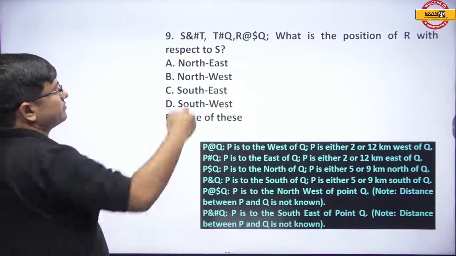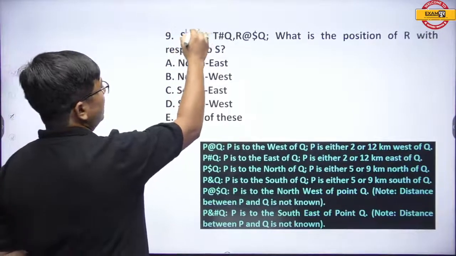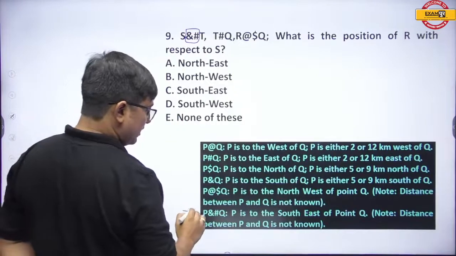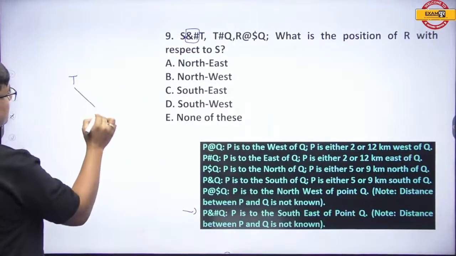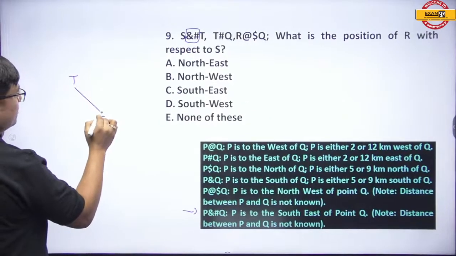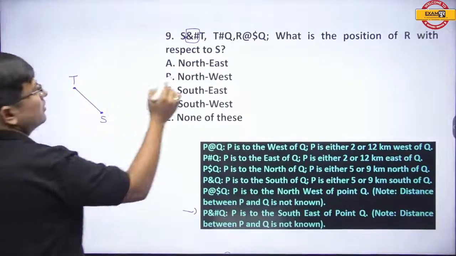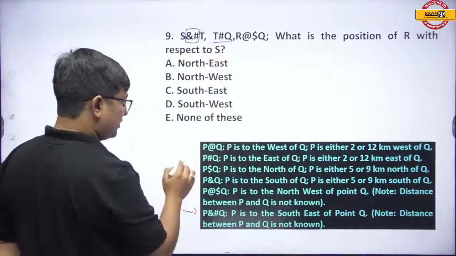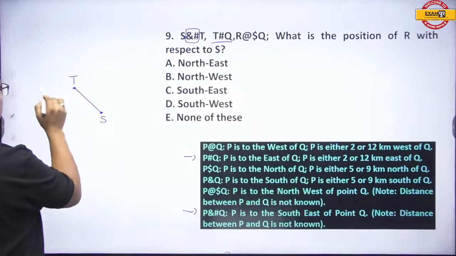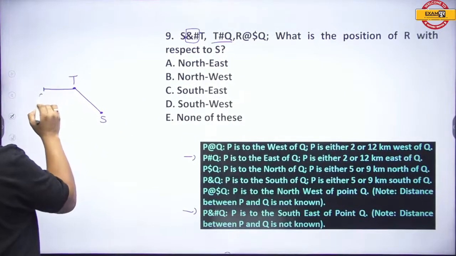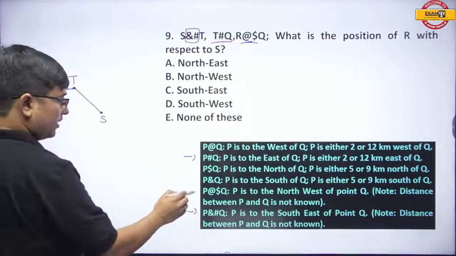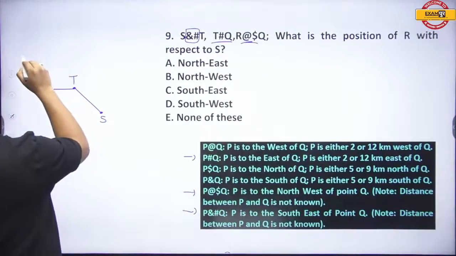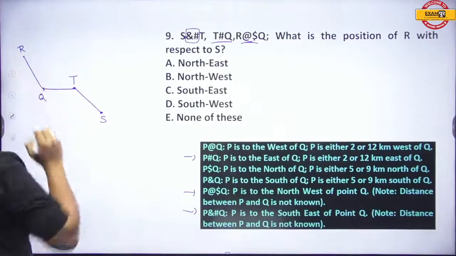Okay, now listen to me. S hash T means S is southeast of T. All right. T hash Q means T is east of Q. And R at the rate dollar Q means R is northwest of Q.